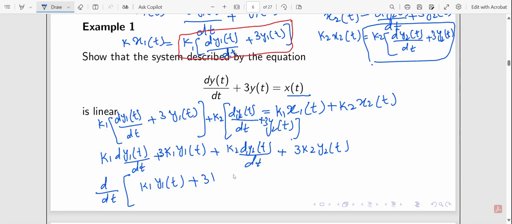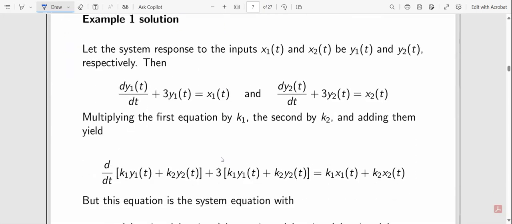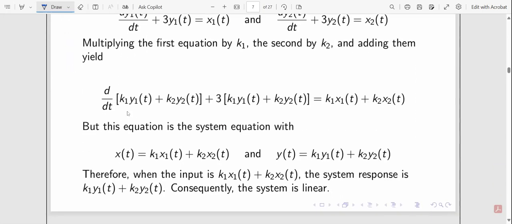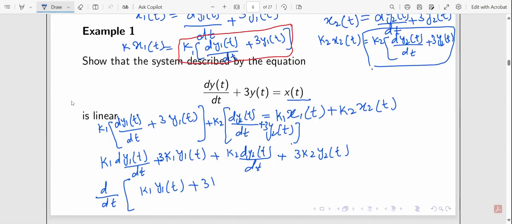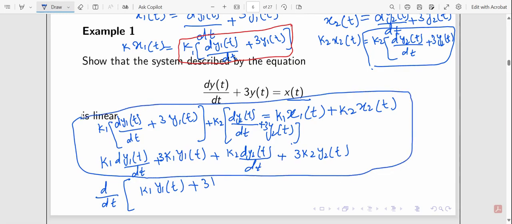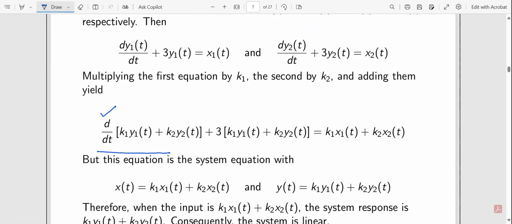And also here, this is the further explanation. We will have this part when we take that d over dt common. So till here I have solved over here, so you will have no confusion about how we jumped to this part. Now after taking d over dt common, we will have k1 y1 of t plus k2 y2 of t, and it is added over there.